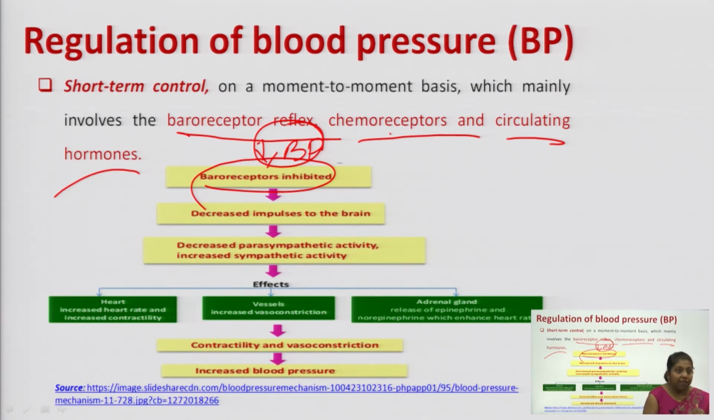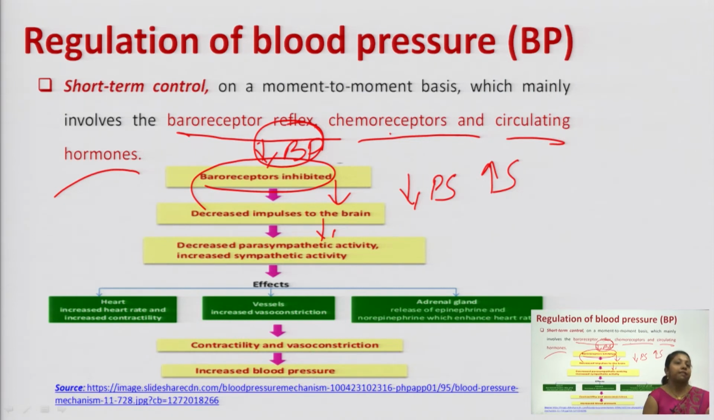Inhibition of baroreceptors decreases the impulse propagation towards the brain. Fine. So the impulse that is propagated towards your brain has decreased now, and as there is a decreased stimulation of your brain, it further decreases your parasympathetic activity and increases your sympathetic activity. Fine. Decreased stimulation of your brain causes decreased parasympathetic stimulation